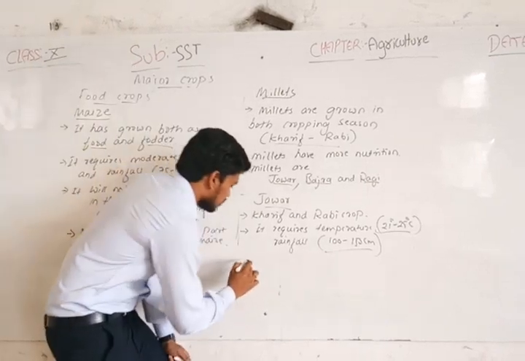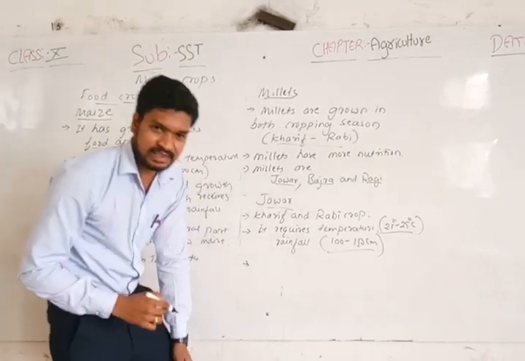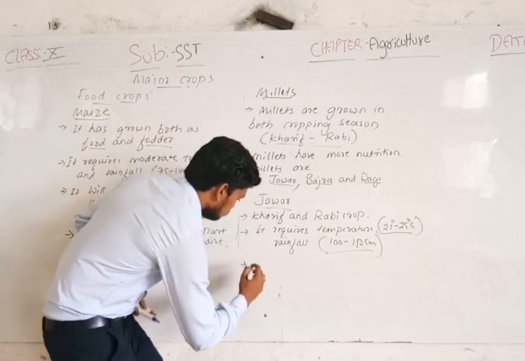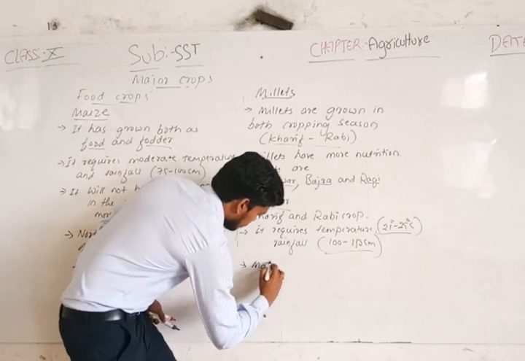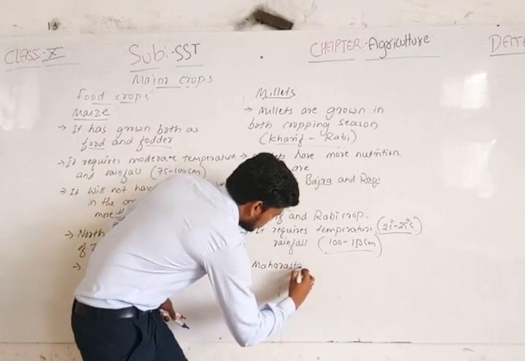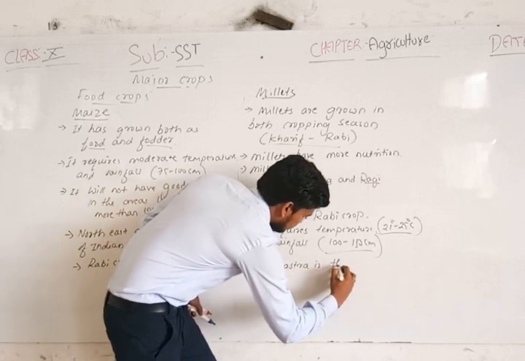The leading producer of jowar in India, state wise, is Maharashtra.